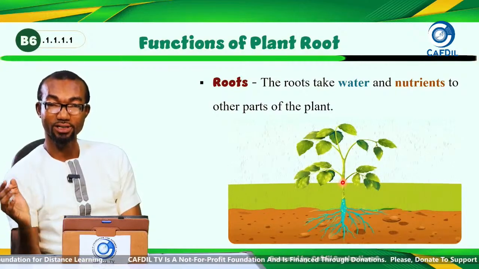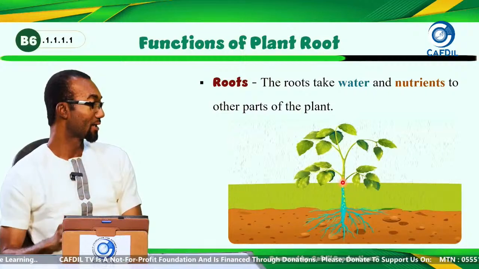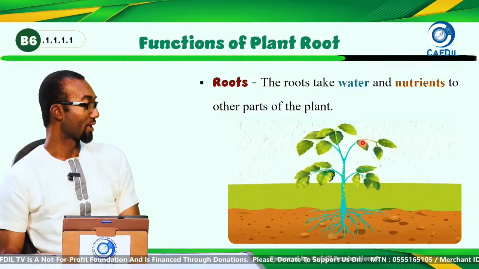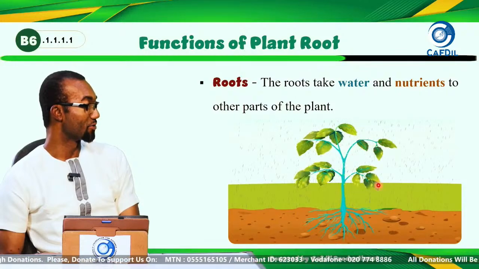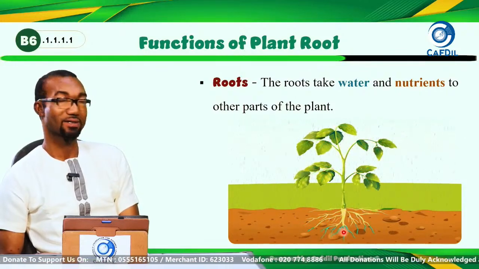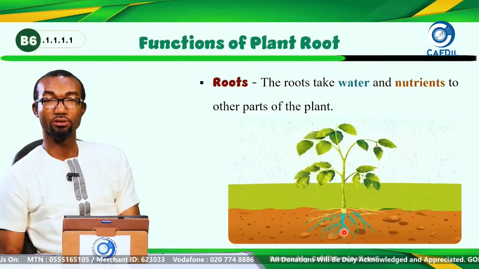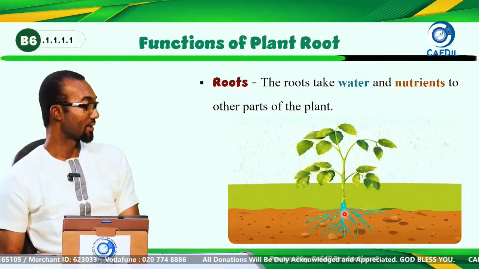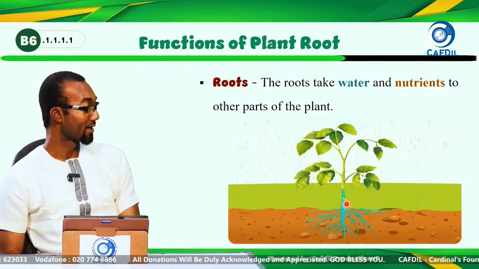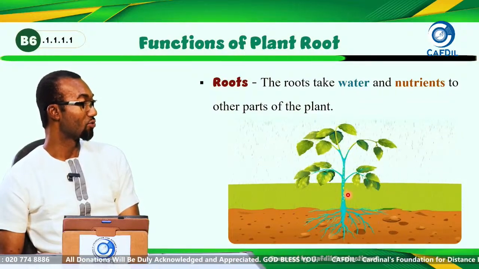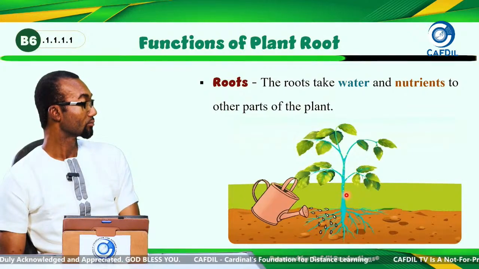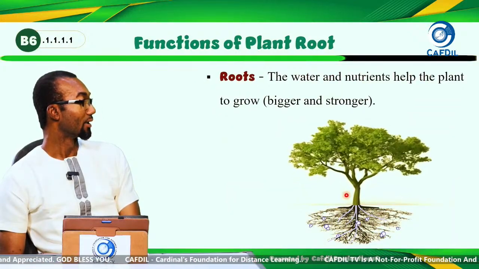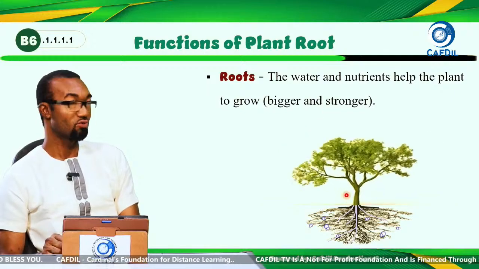And then the water through the roots will help carry the nutrients to other parts of the plant. The blue you see is the water, and the particles you see here are the nutrients. So one of the major parts of the plant is the roots, and the function it plays is that it carries water and nutrients to the other parts of the plant. Good. The water and the nutrients help the plant to grow.